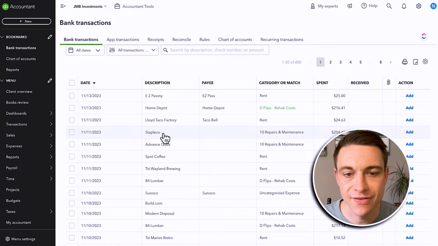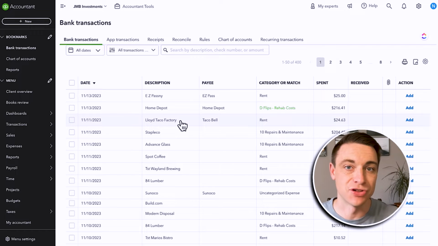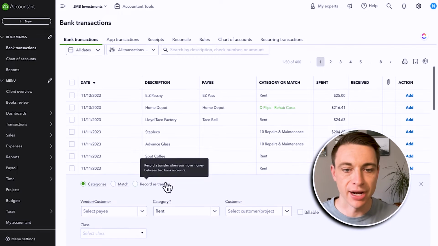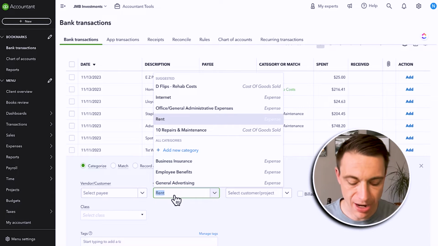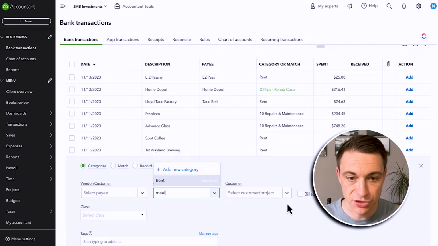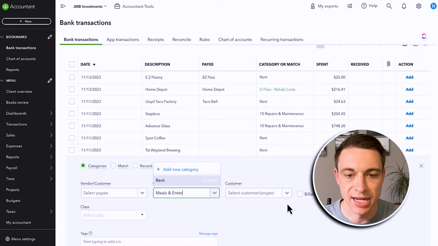And what I see very, very commonly is that we'll get in here and we'll either trust what QuickBooks is suggesting, or we'll get kind of trigger happy when it comes to charts of accounts. Okay, so for example, we might look at something like this brewery right here. This is obviously like meals and entertainment of some sort, right? And so we could maybe go here and we can search and we can see that there isn't anything for meals and entertainment. So we go ahead and we add one, okay? Meals and entertainment, okay? And I can add that category.